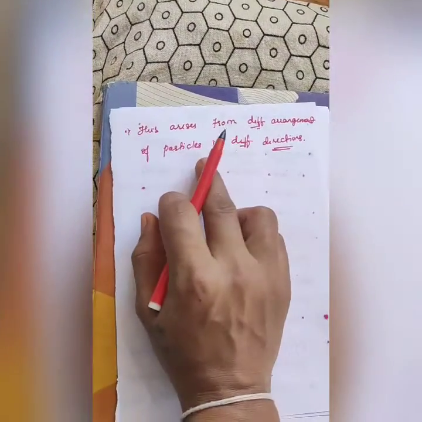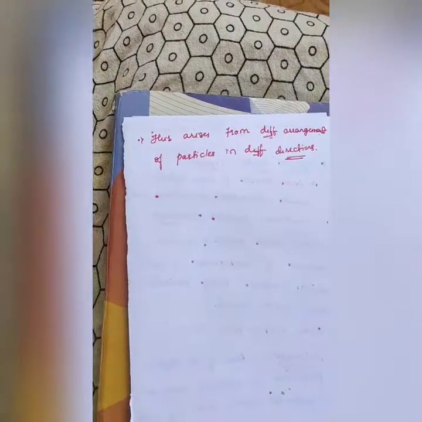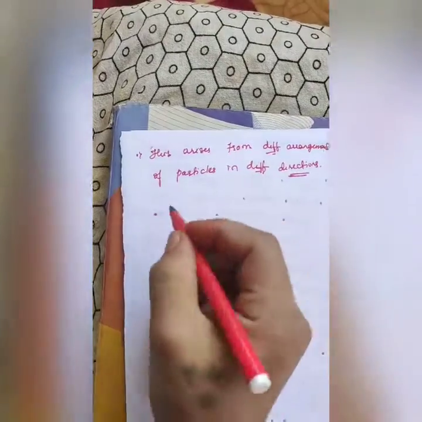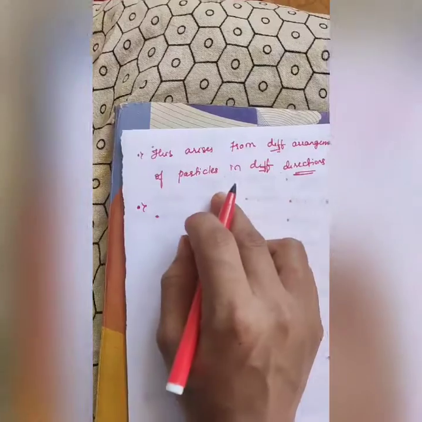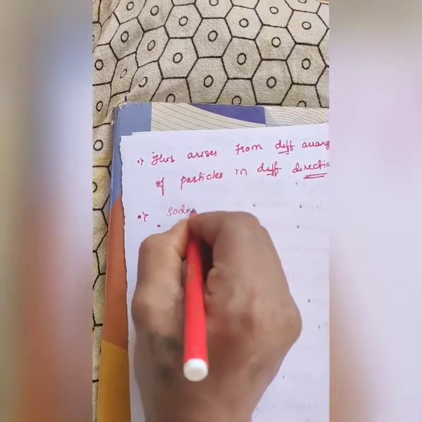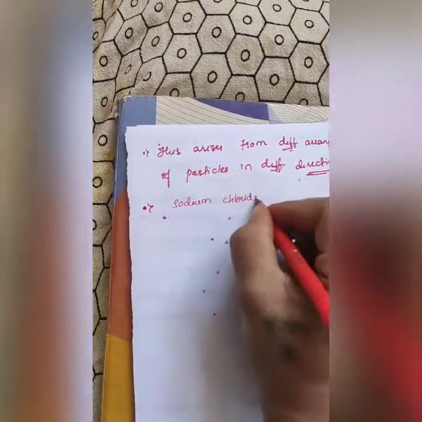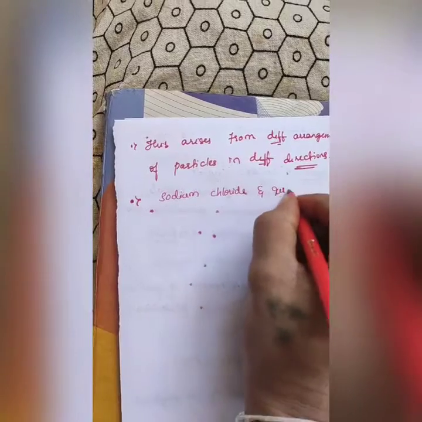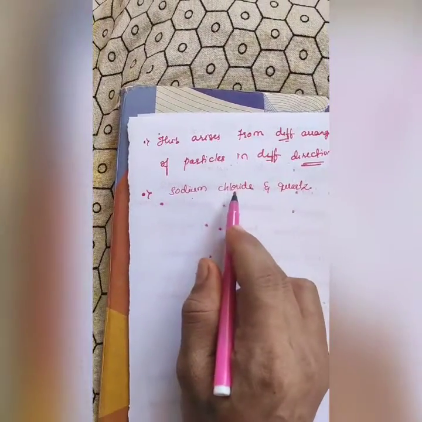So this is a very important characteristic. Examples of crystalline solids are sodium chloride crystals and quartz.